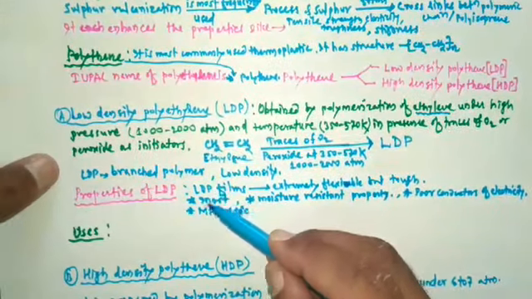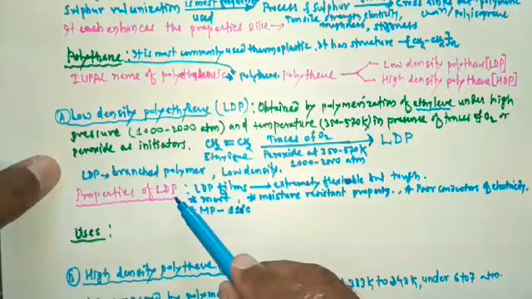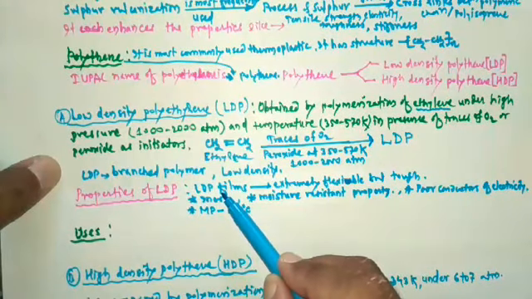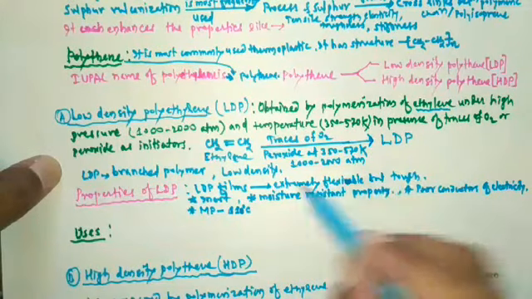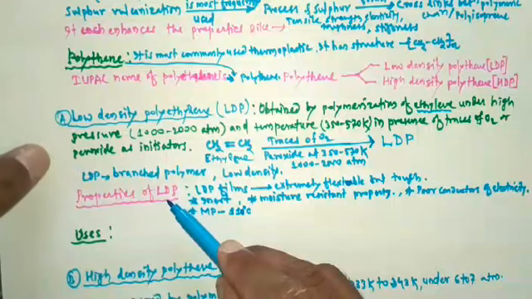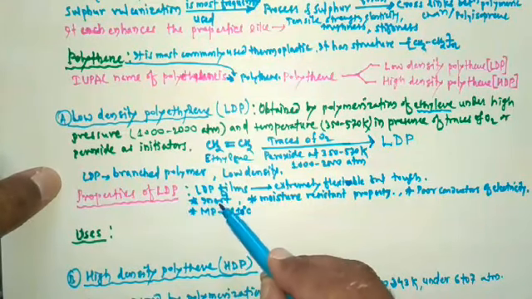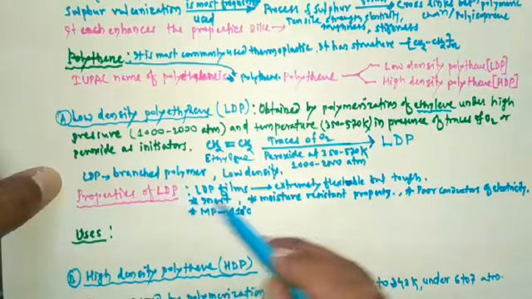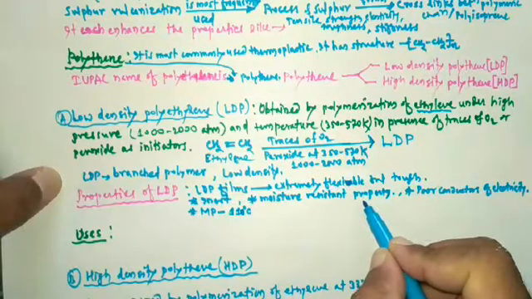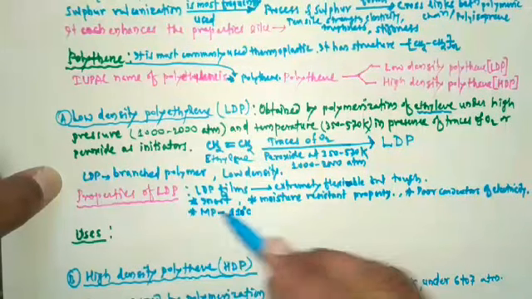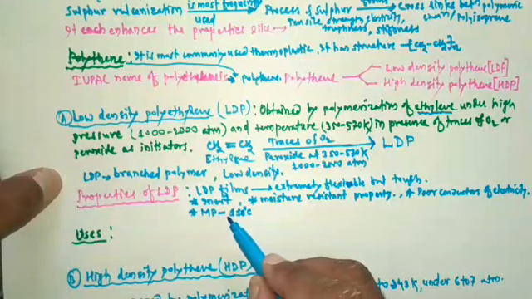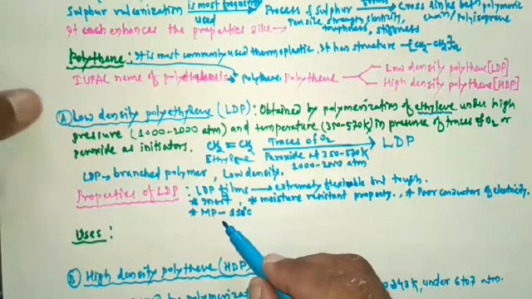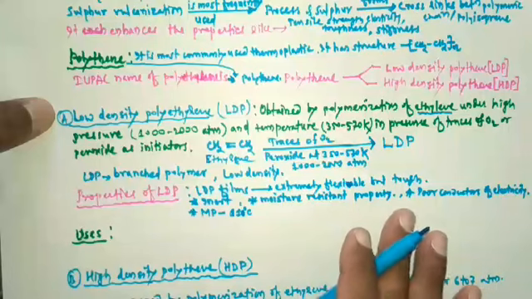Once again, see the properties of LDP. LDP films, though extremely flexible, are tough in nature. LDP does not react with other substances easily, that means it is inert in nature. Then LDP has the moisture resistant property. It is also a poor conductor of electricity, and its melting point is found to be 110 degrees Celsius. So these are some physical properties of LDP.